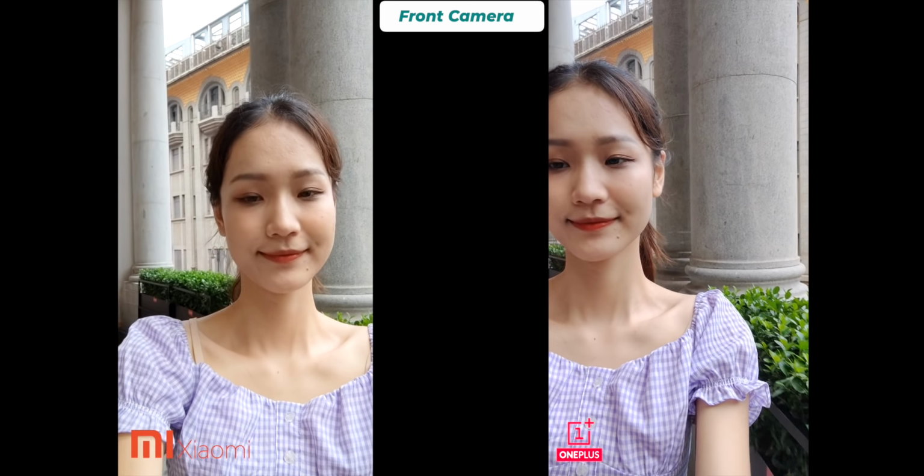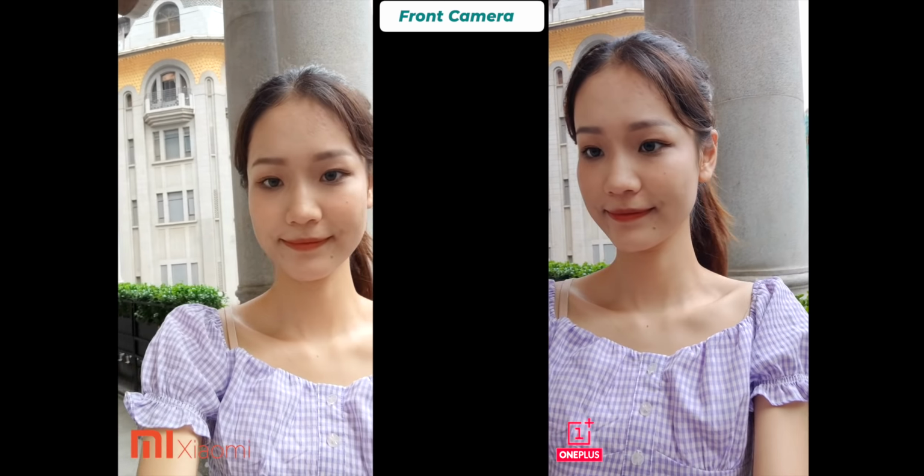Okay, I am happy to see that Xiaomi finally added some kind of stabilization to its front camera. Yes, it has gyro EIS and you can see it looks much better now. I mean, if you have seen those awful selfie videos without stabilization on any other Xiaomi and Redmi smartphones, then you can differentiate. Okay, it's clear that Mi 10 Ultra and OnePlus 8 Pro selfie video performance is pretty similar. I would leave this front camera performance for you. You are the one to judge.